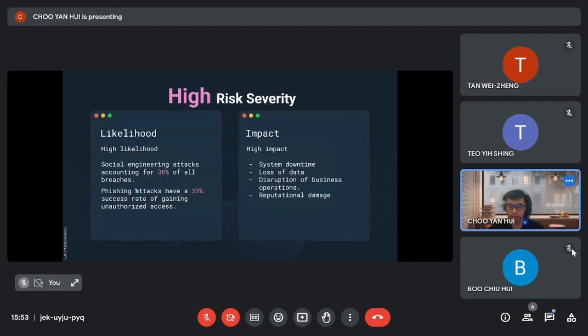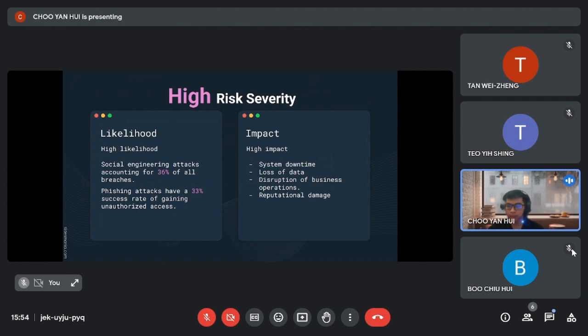So let's move on to the risk severity of the vulnerability. The risk severity for this vulnerability is high. According to the 2021 Verizon Data Breach Investigations report, social engineering attacks have become the most common type of cyber attack, accounting for 36% of all breaches. Additionally, phishing attacks remain one of the most effective tactics used by attackers to gain unauthorized access to systems, with a 33% success rate, which means the risk likelihood is high.